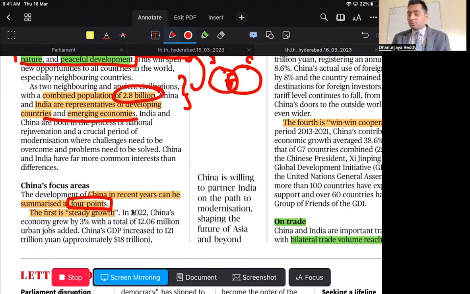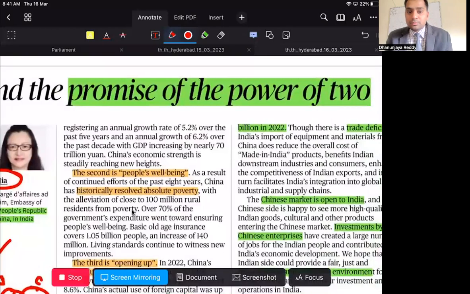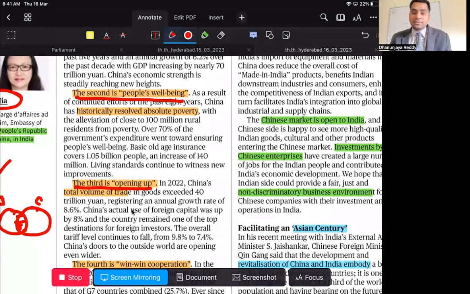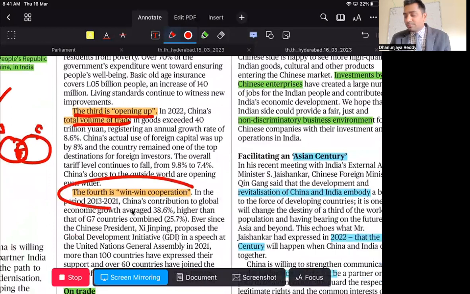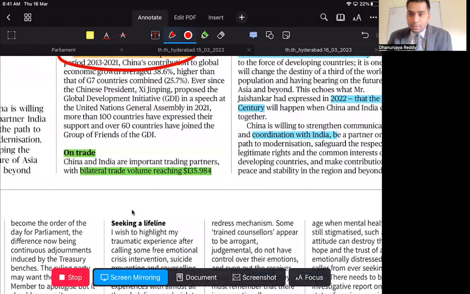One is the steady growth rate that China has seen over the period of time, which is around 5.2% annual growth. The second one is that it is focusing on the welfare of the people. The third one is opening up to other countries, and the fourth one is win-win cooperation. So in trade lines, in social development parameters, in bilateral relationships, as well as on the economic front, China has successfully attained its power.